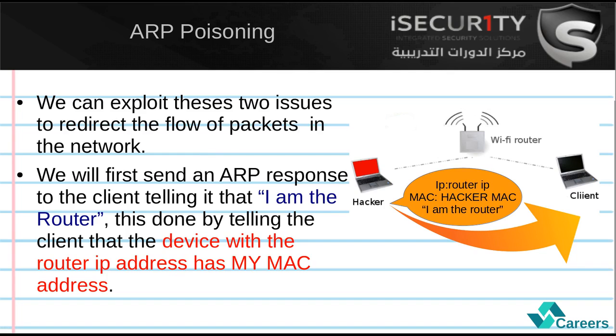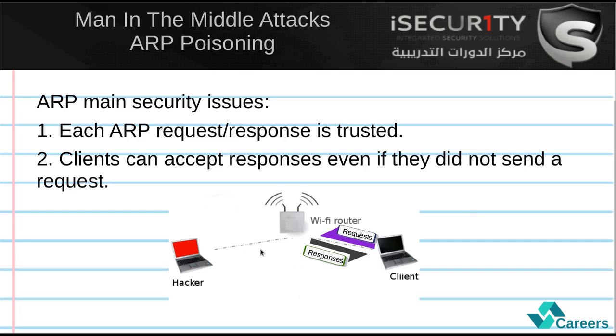So let's have a deeper look at how this man-in-the-middle attack works. It's going to work using a technique called ARP poisoning or ARP spoofing. This is done by exploiting the two security issues that we talked about in the previous slide. That's a typical Wi-Fi network, and we can see that when the client requests something, it will send the request to the Wi-Fi, to the router, and then the router will get the request from the internet and come back with the responses to the client. Now all this is done using packets.